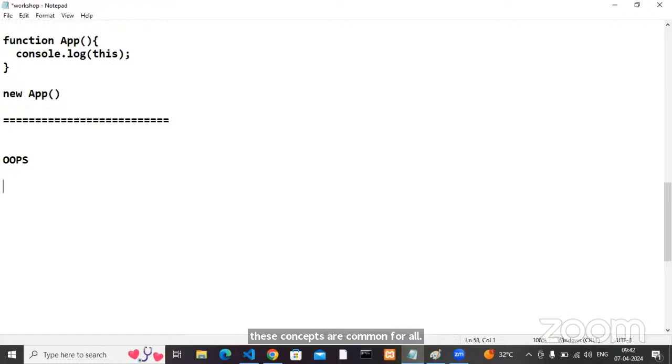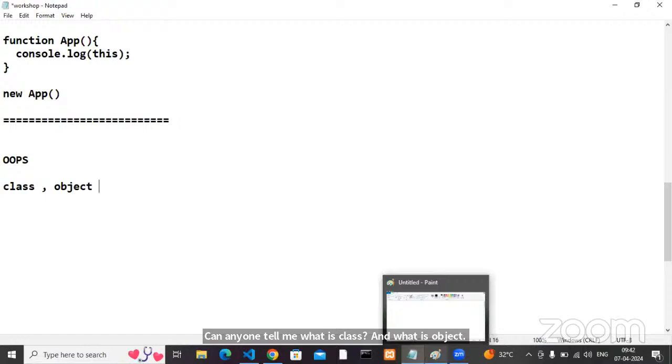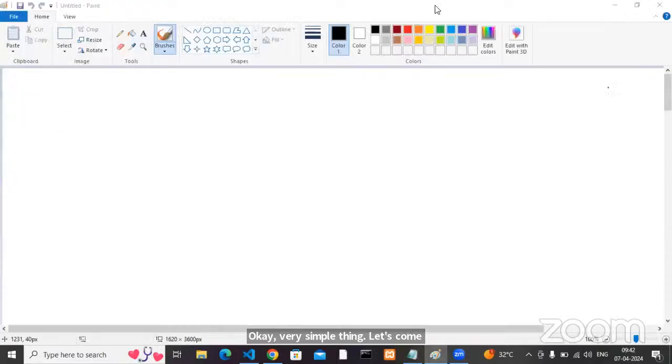As part of these OOPS concepts, one is class and another one is object. So first, we are going to discuss class and object. Can anyone tell me what is class and what is object? Very simple thing, let's come to object first.